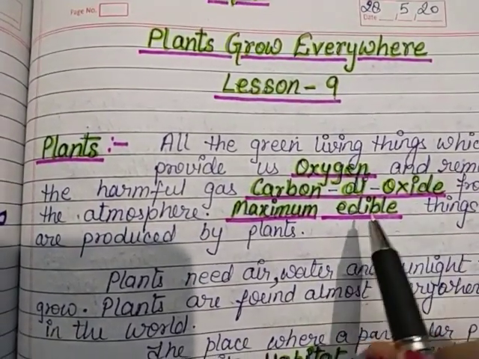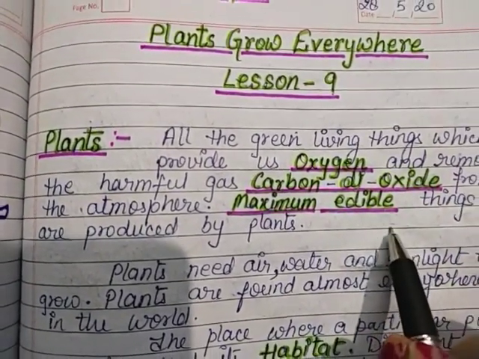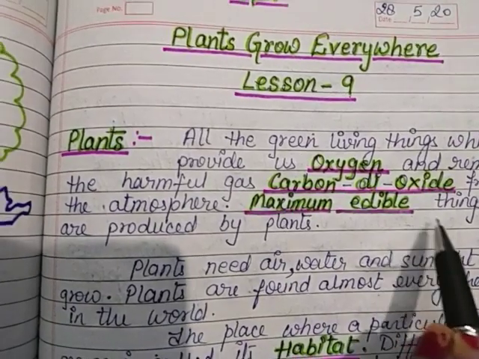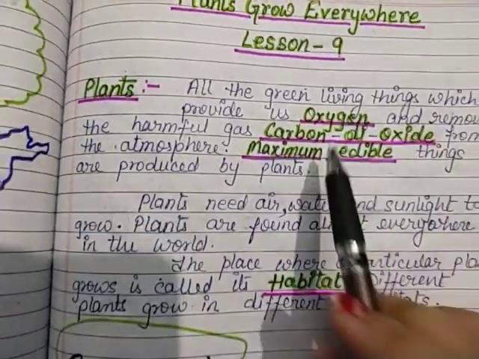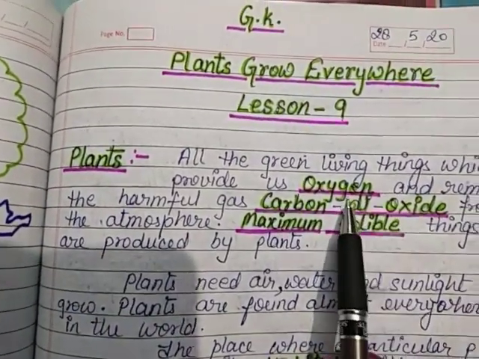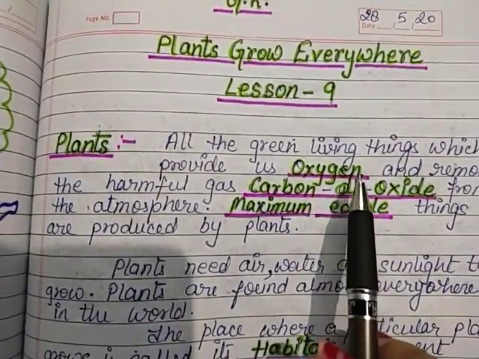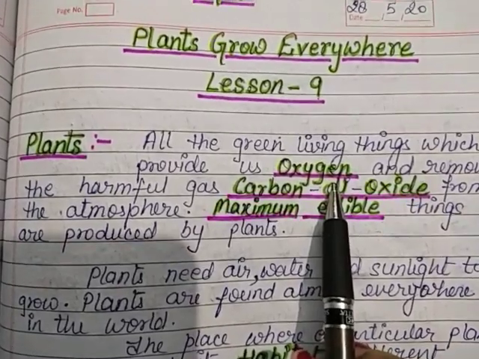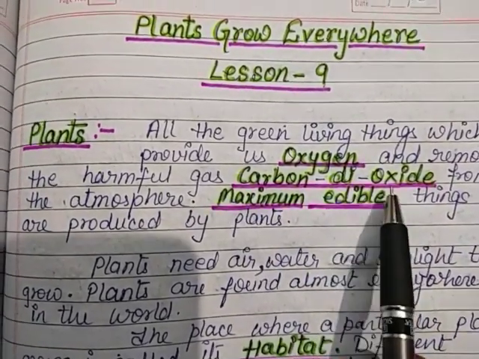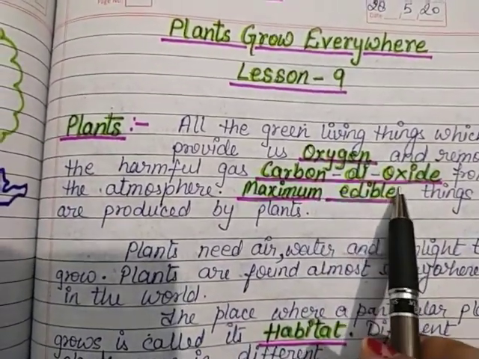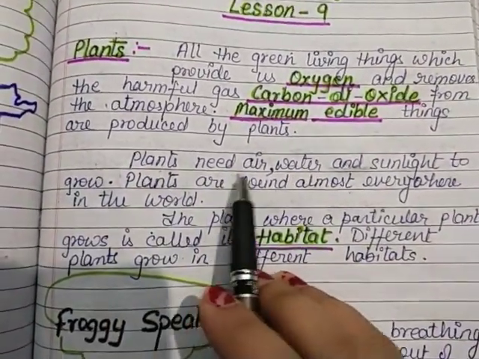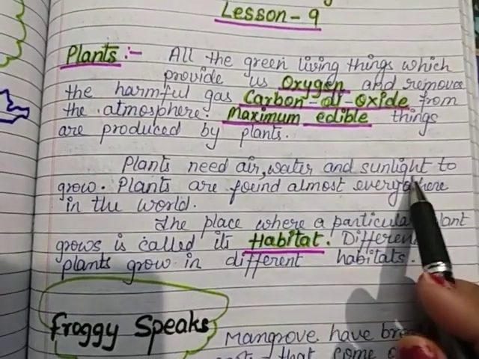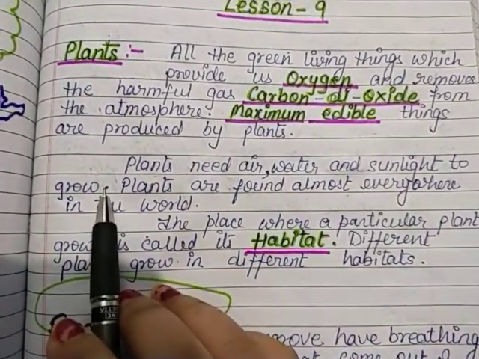So all the things like grains, fruits, vegetables, spices, these all items we get from the plants. Oxygen is the gas by which we can do respiration, and carbon dioxide is the harmful gas which is released after the respiration.